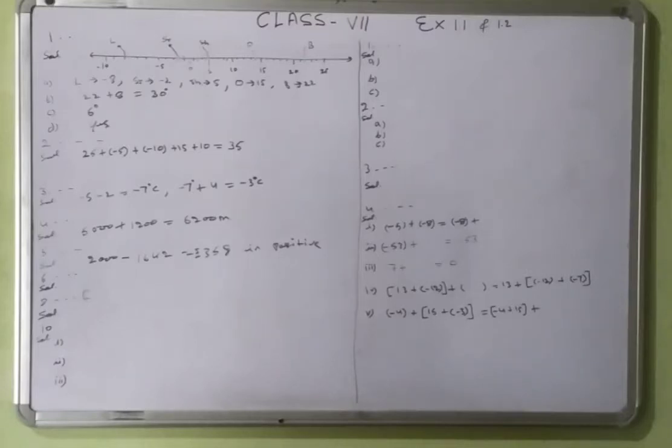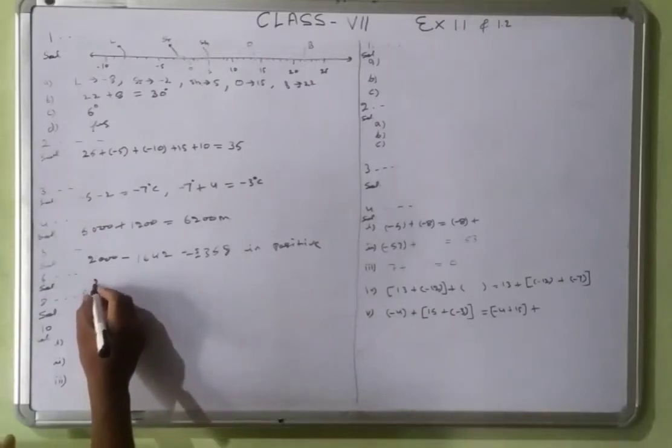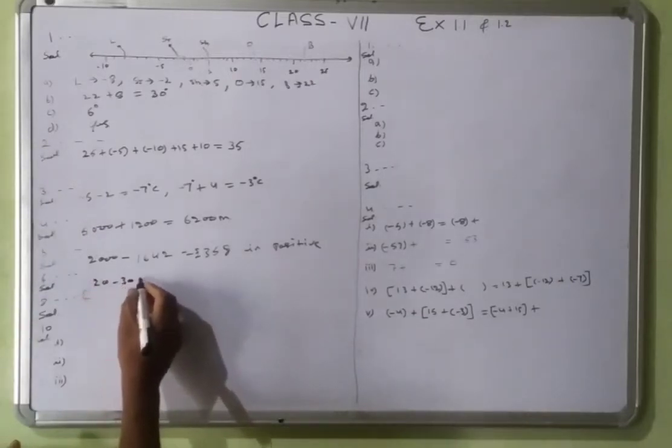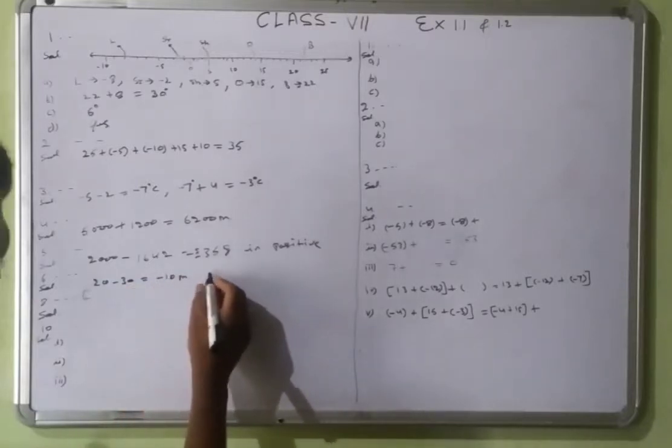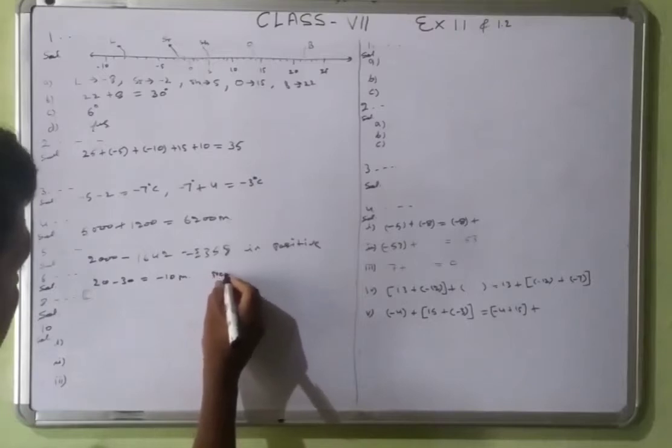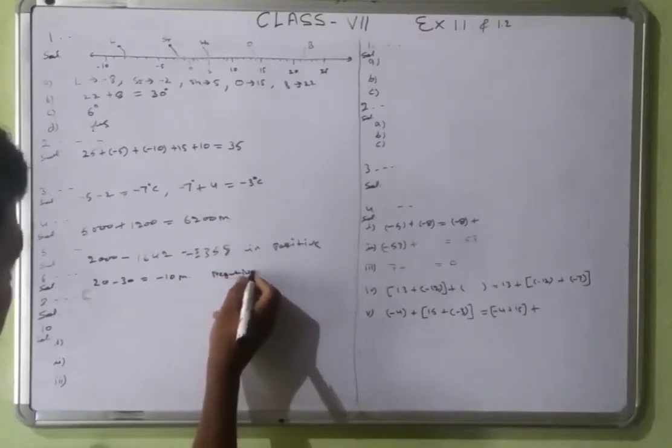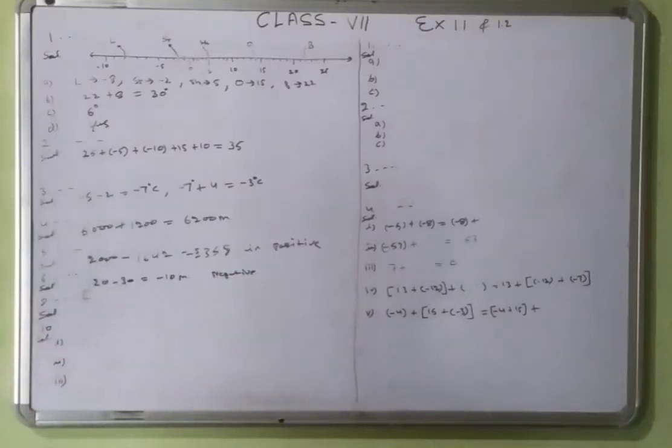By which integer will you represent her final position from A? First of all, she goes 20 and then minus 30 in the opposite direction. So that is minus 10, that is negative.